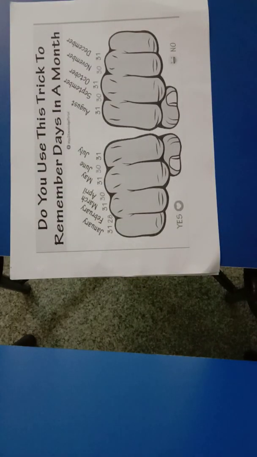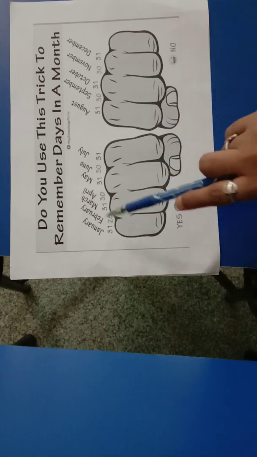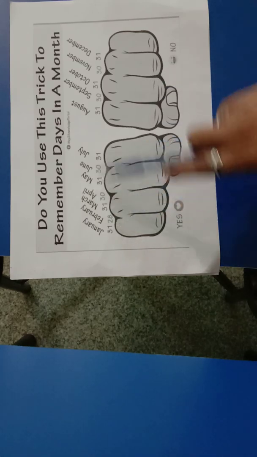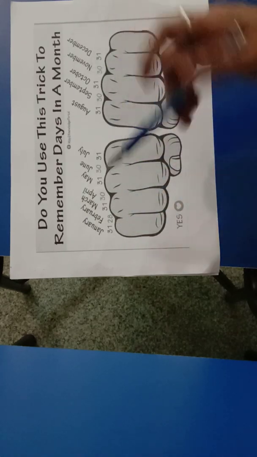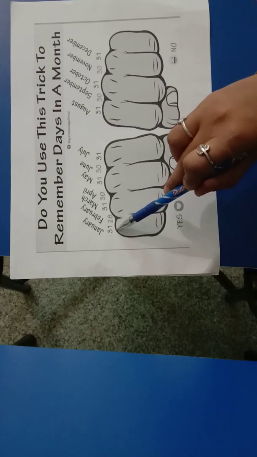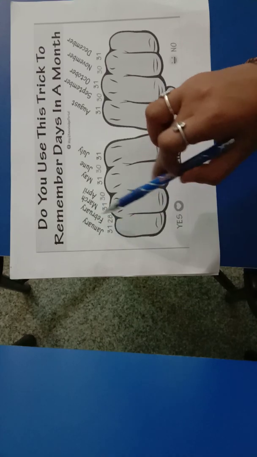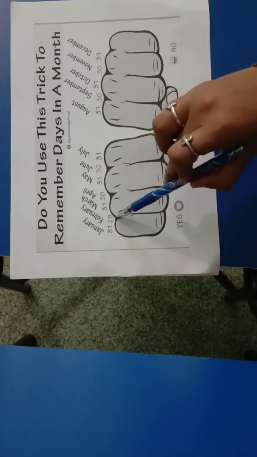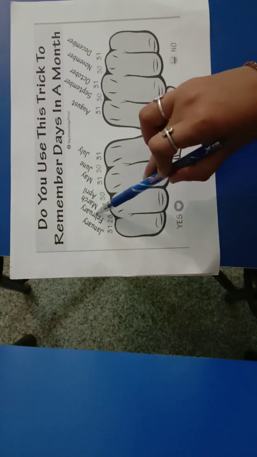Okay, children, do you know this trick to remember days in a month? Using this trick, we can remember days in a month. If we hold our hands like this, we can see this part in our hands, right? So, this part will show 31 days, that is January. This lower part will show 28 days, this is February.